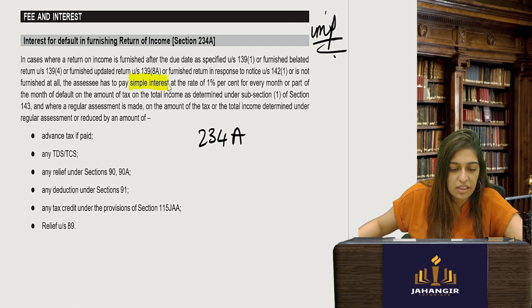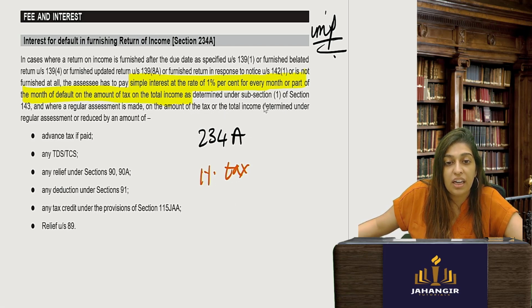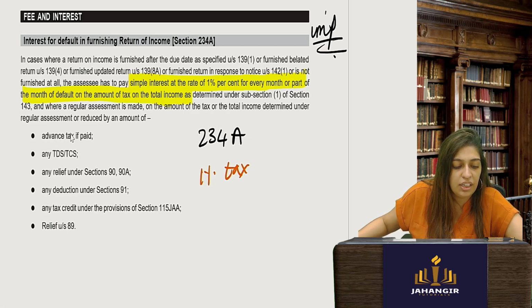Simple interest at the rate of 1% for every month or part of the month on the amount of tax on the total income. So it will be 1% on the tax, and where regular assessment is made, on the amount of tax on the total income determined under the regular assessment.